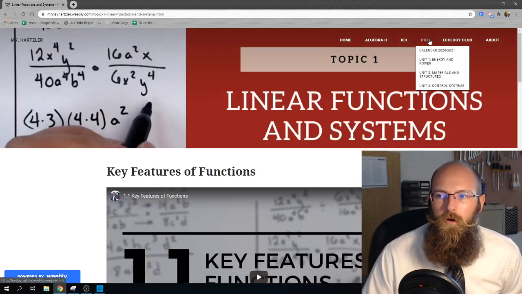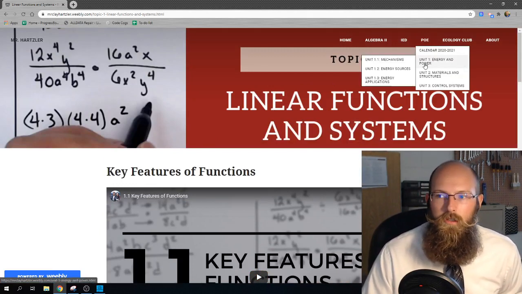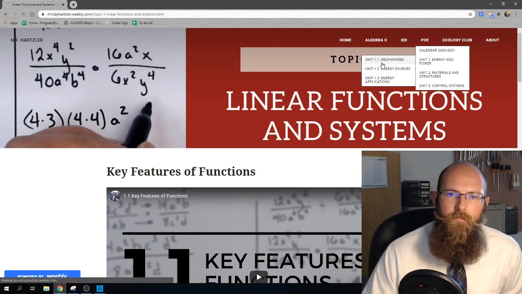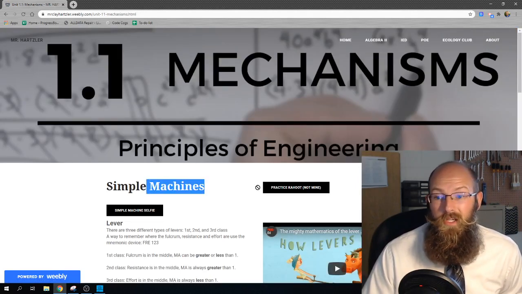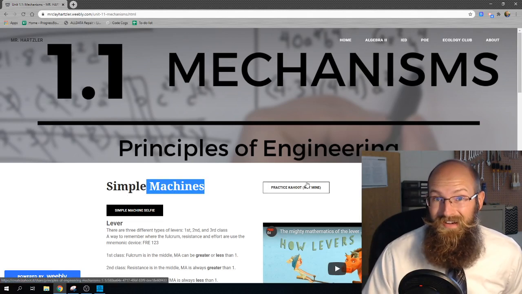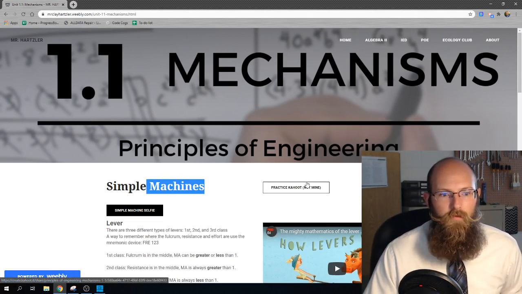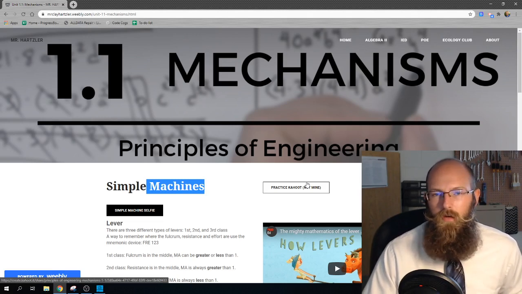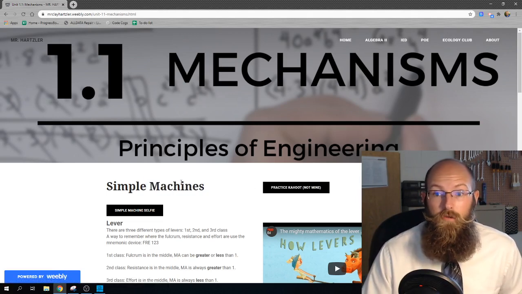Let's go check out POE because they're a little bit different because their subjects are broken up smaller. So let's go into Unit 1. Then you'll notice I can go over and hit some other options up in there. So let's hit mechanisms. So here I have some simple machines. I have a Kahoot. You'll notice I wrote there, not mine. I didn't make it. I stole it from somebody else with their permission. So I guess I'm using it from somebody else. I don't know, borrowing seems weird because they're still using it too. Anyway, that's there. That's an option for you to practice, do some stuff.